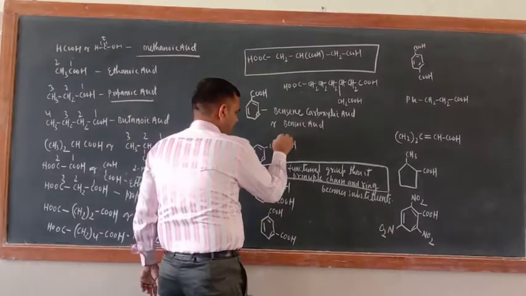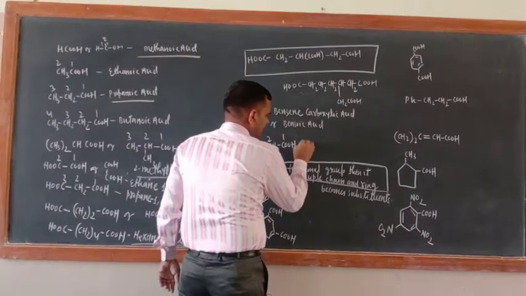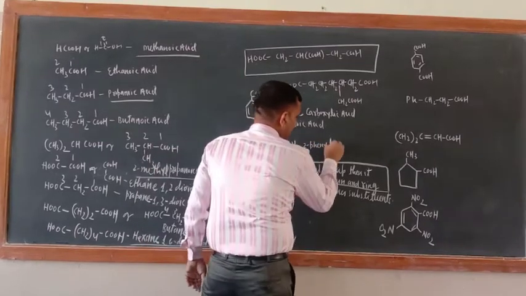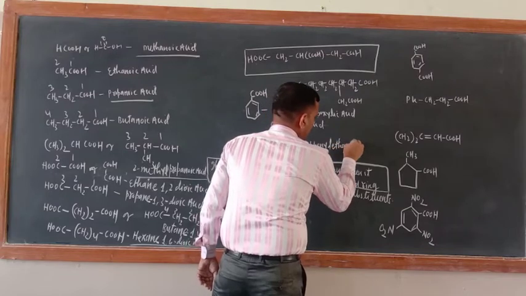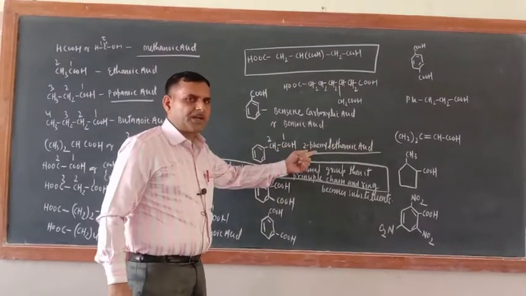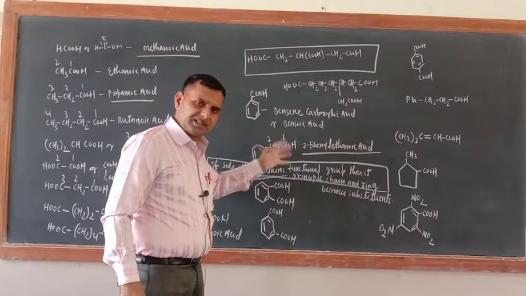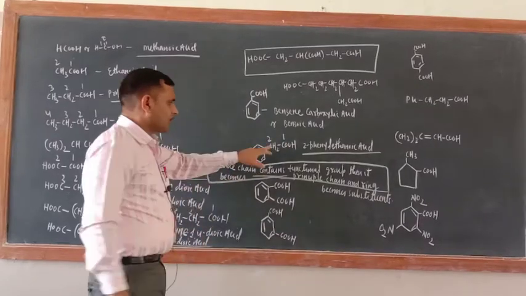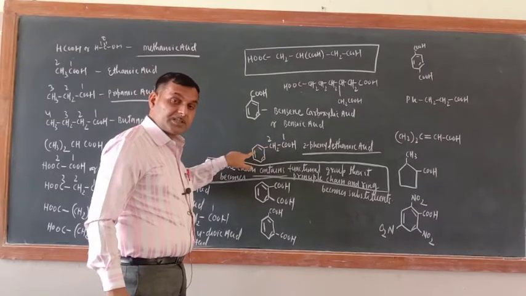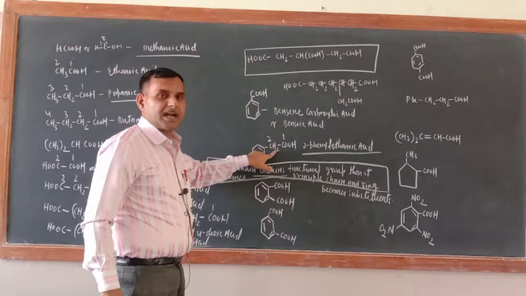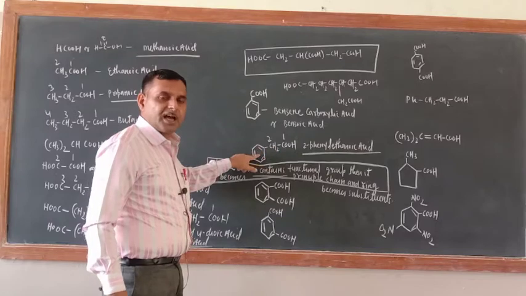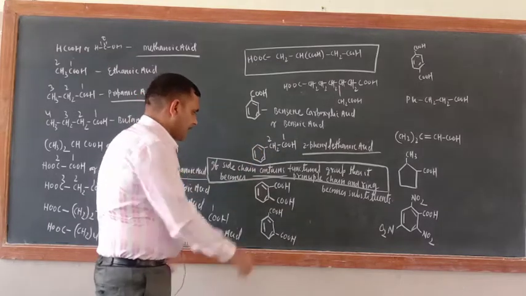So now here what is there? 1, 2, at 2 number which group is there? 2-phenyl. Then what is there? Ethanoic acid. Okay, ethane 1 oic acid is not required because COOH always comes as a first carbon atom. So just remember this rule also. See whether the COOH group is directly bonded with the ring or it is bonded with the side chain. If it is bonded with the side chain, so side chain becomes the part of principal chain and ring becomes the substituent.